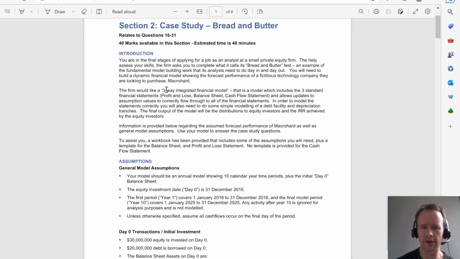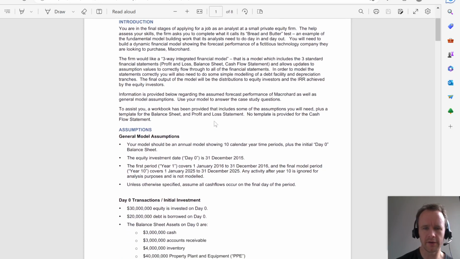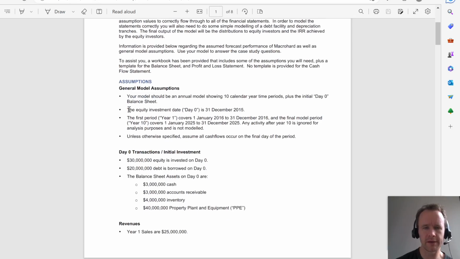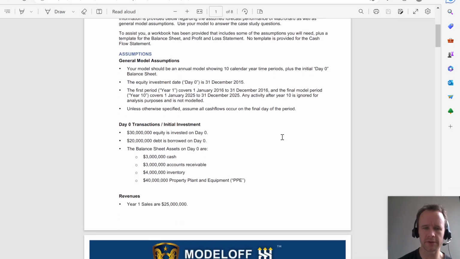So we want to build a three-way integrated financial model. We want a 10-year forecast. We're given the assumptions in an Excel file plus a template for the balance sheet and the P&L, but no template for the cash flow statement. The equity investment date is the 31st of December 2015, and we want to model the 10 years after that. So year one is 2016, 1st of January to the 31st of December. Year 10 is 2025. Assume all cash flows occur on the final day of the period, so it's obviously relevant when we're going to be doing discounting.